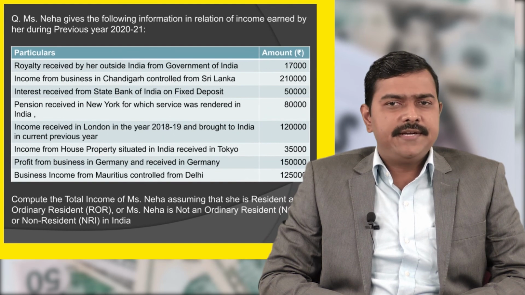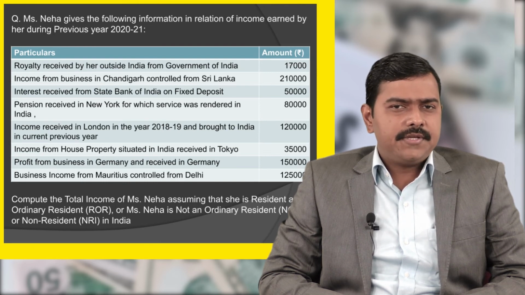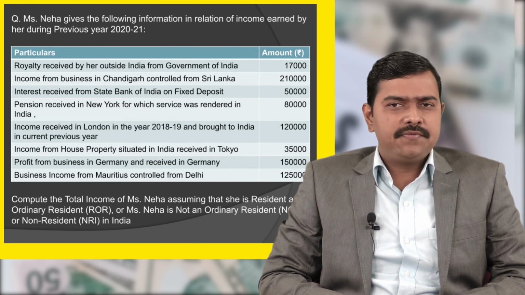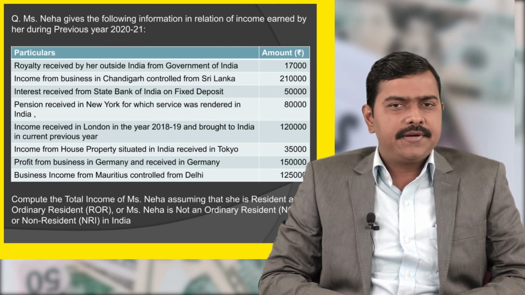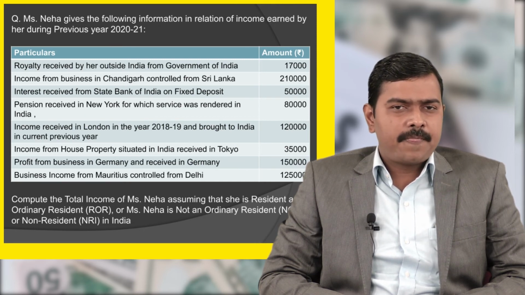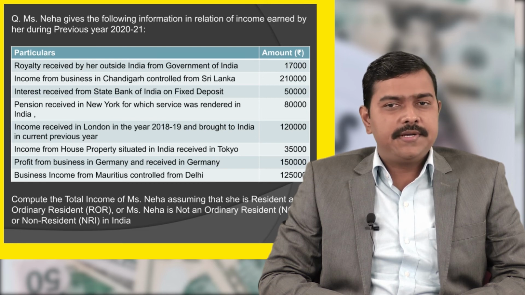Interest received from State Bank of India on fixed deposit 50,000. Pension received in New York for which services were rendered in India 80,000. Income received in London in the year 2018-19 and brought to India in the current previous year 1,20,000. Income from house property situated in India received in Tokyo 35,000.